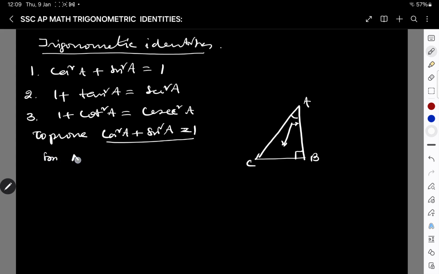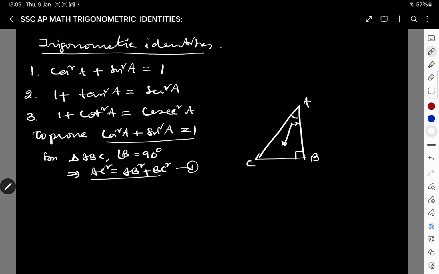From triangle ABC, angle B is equal to 90 degrees, which implies, by the Pythagoras theorem, AC square is equal to AB square plus BC square. Call it equation 1.